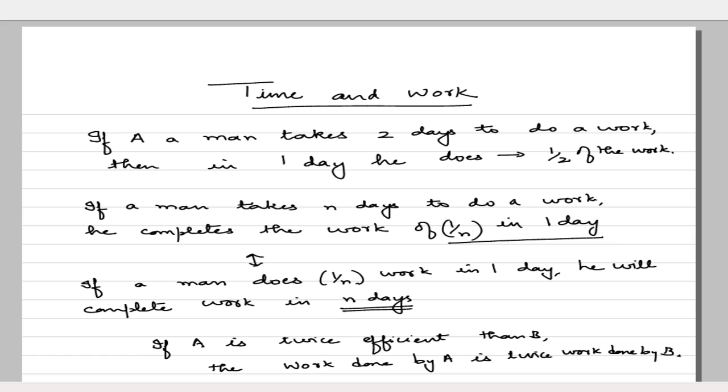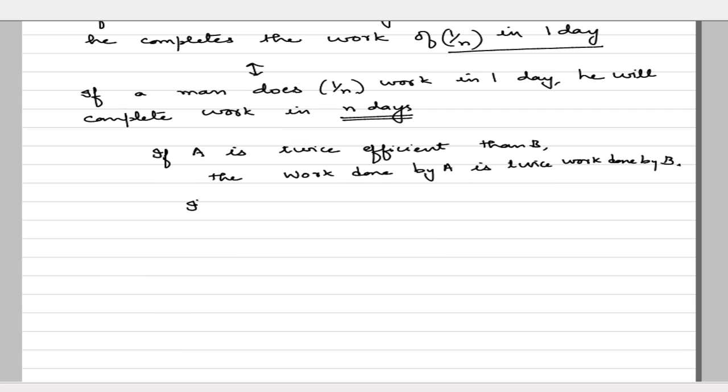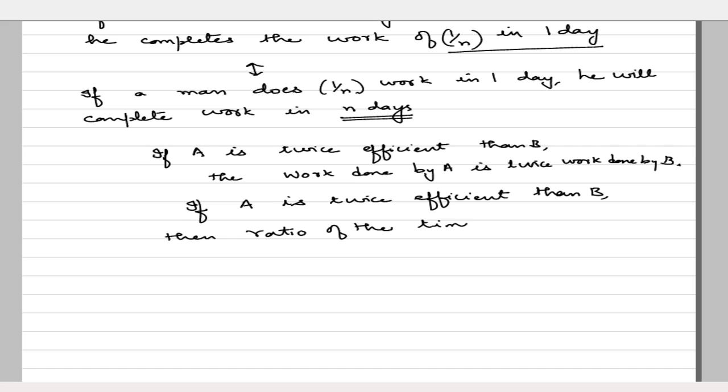So what we can say is that if A is twice as efficient as B, then the ratio of the times taken by A and B is 1:2. So that will simply be the reciprocal of the efficiency.